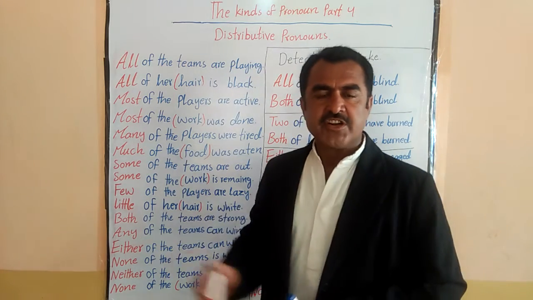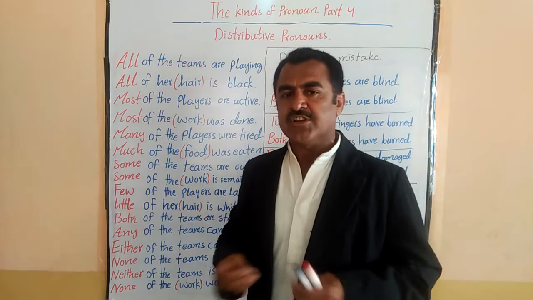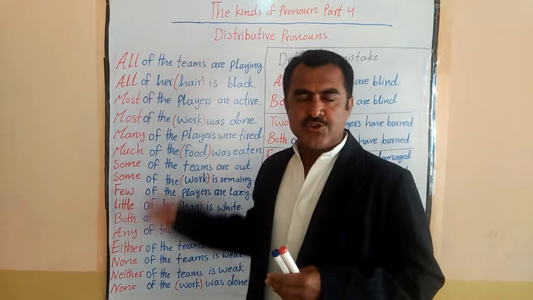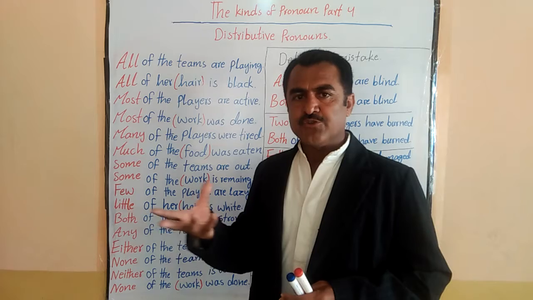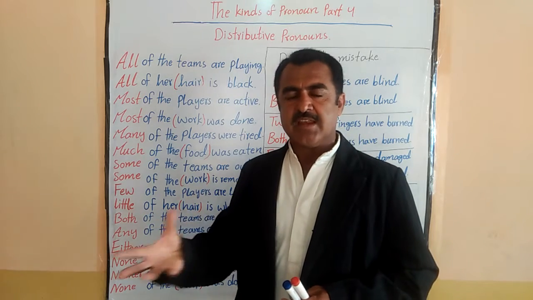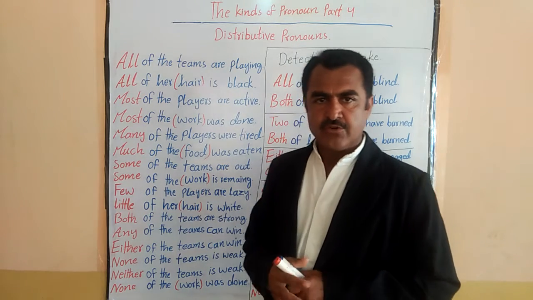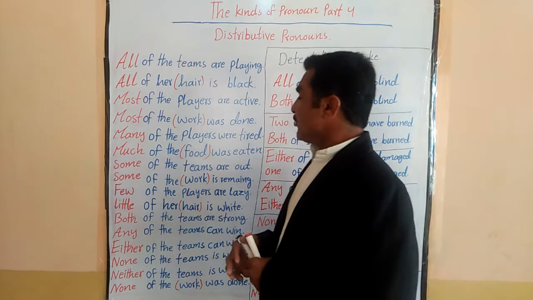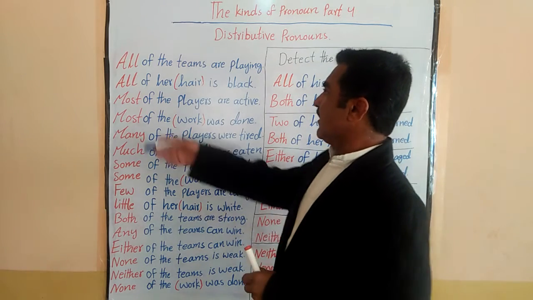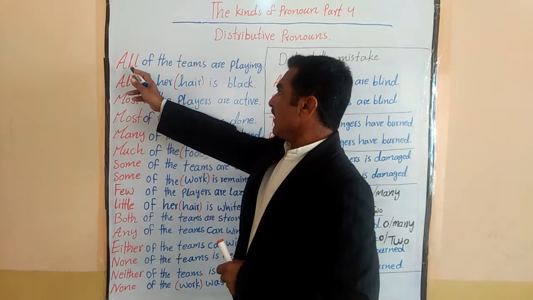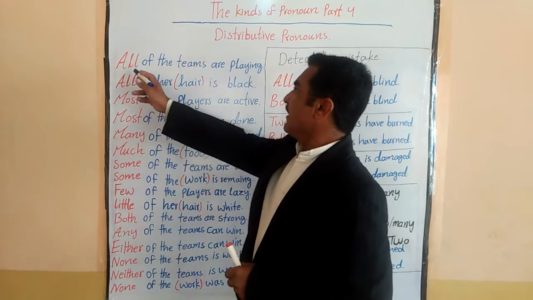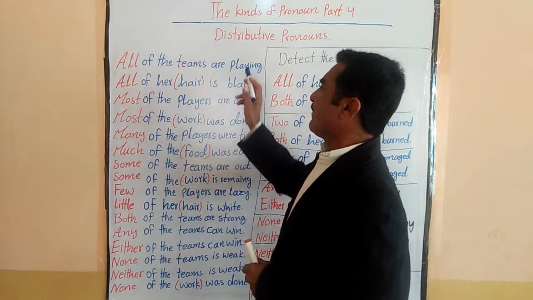Here I have actually written only about people, the human beings, but you can use them in different ways. You can use them about things, animals, anything. Now you see the first sentence: all of the teams are playing.